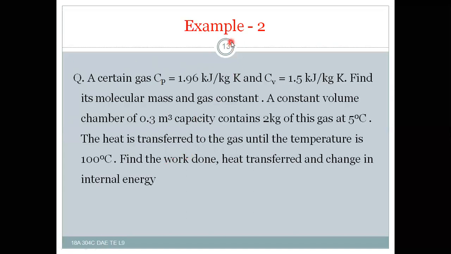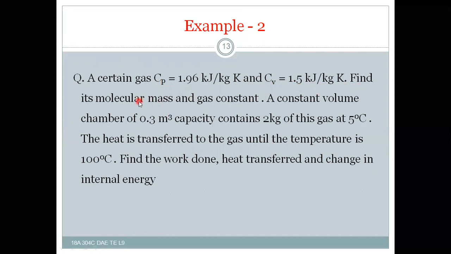Now, example 2. A certain gas has Cp equal to 1.96 kilojoule per kg Kelvin and Cv equal to 1.5 kilojoule per kg Kelvin.